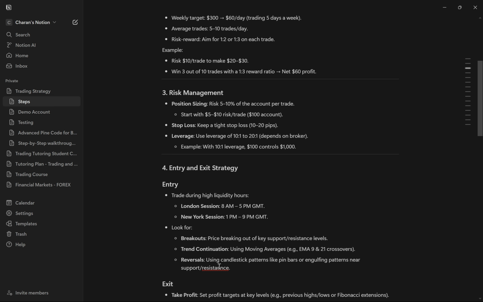And again, out of the 10 trades, I want to have a 1:3. There should be more 1:2 or 1:3 for the risk reward ratio, not less than that. So if there's a 1:1.5, there's no way I'm taking a trade.